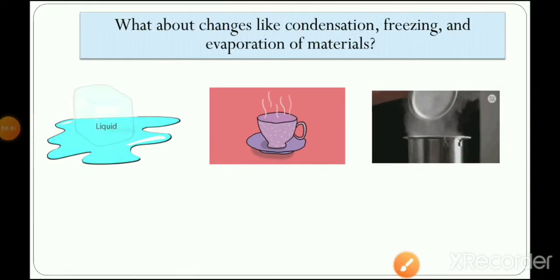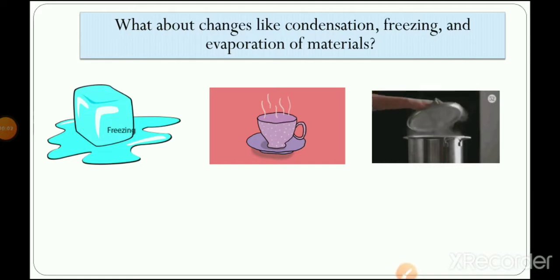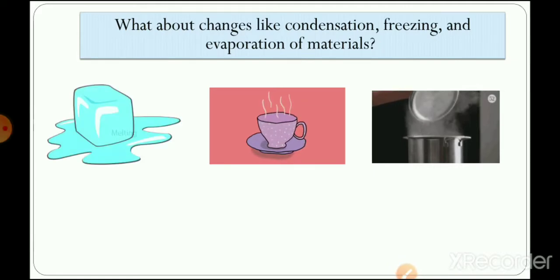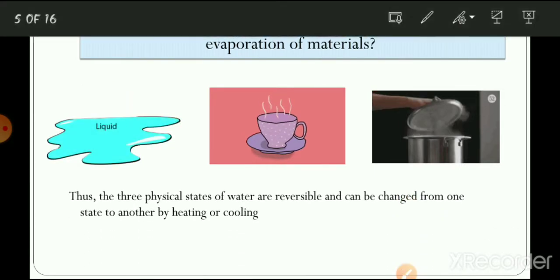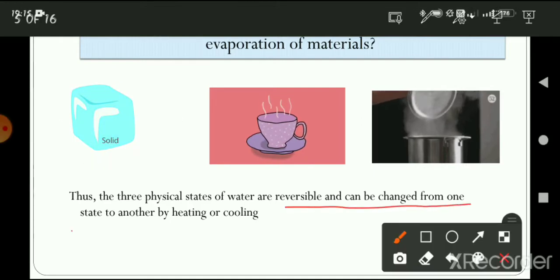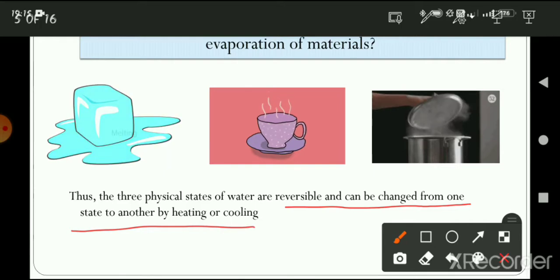So we can say that all the three changes being performed in these three options, that is freezing, condensation and evaporation, can be reversed, right? Thus the three physical states of water are reversible and can be changed from one state to another by heating or cooling, right?